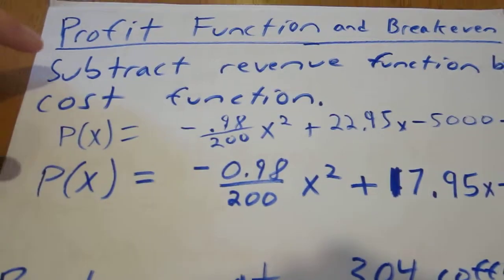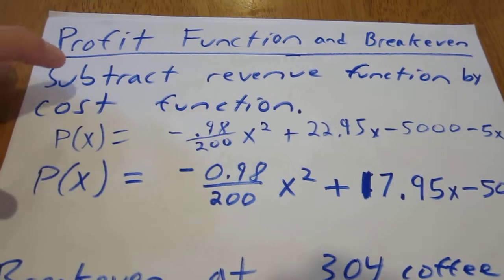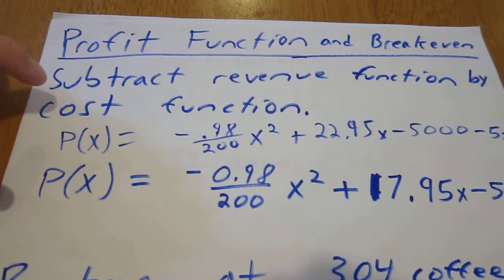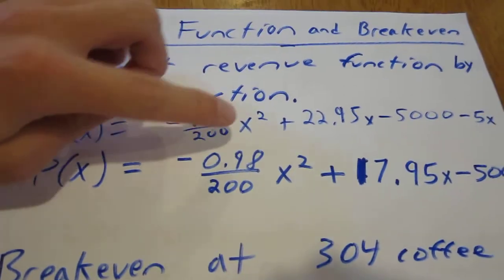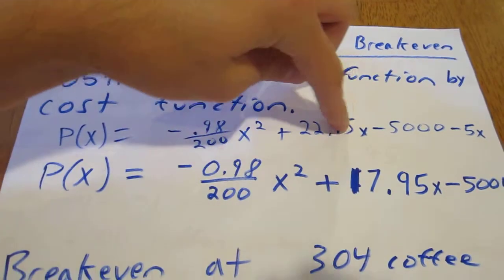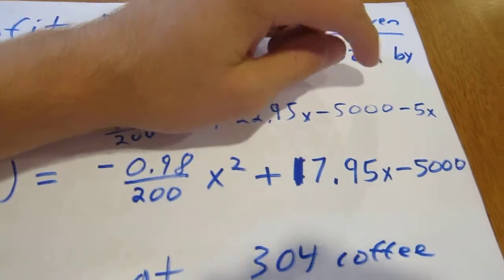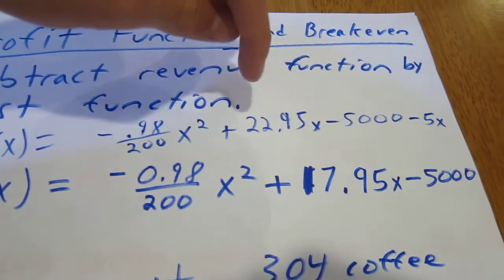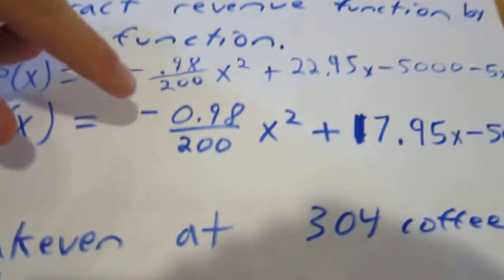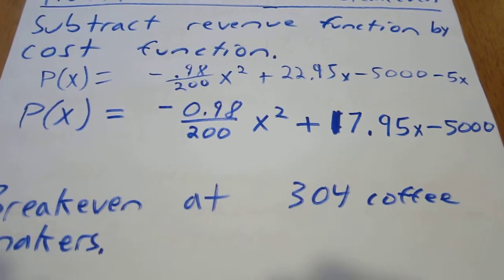Profit function, subtract the revenue function by the cost function. So as you can see, I did it right here, and since 22.9 or 95x and negative 5x are like terms, I subtract them and I get my profit function.